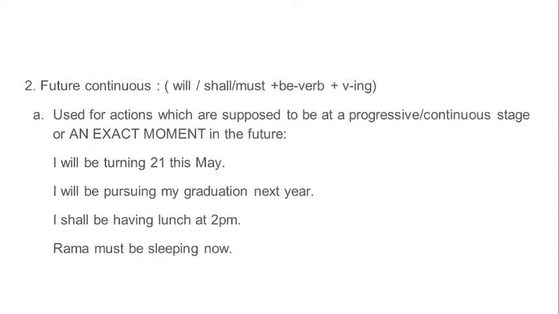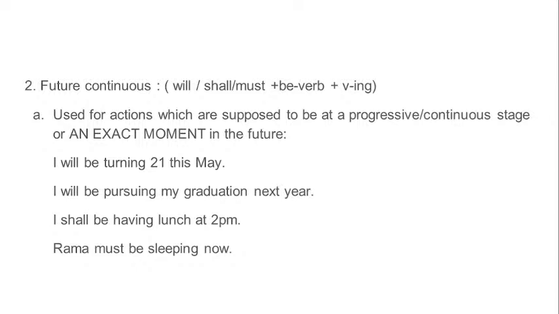So this turning 21, 24, whatever the age might be, turning 18, this turning of age is a sure fact. So that is why we have used will. If you would have used shall, that would not be grammatically proper. I shall be turning 21 this May is not proper.